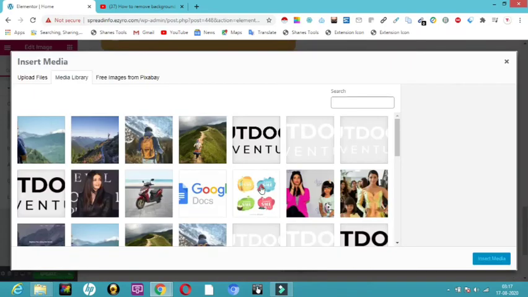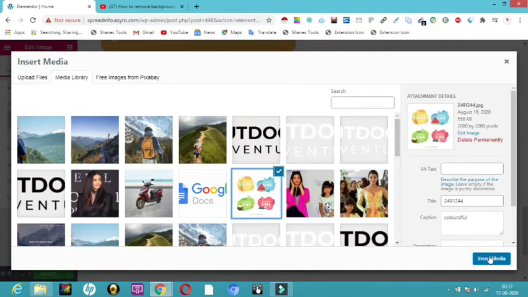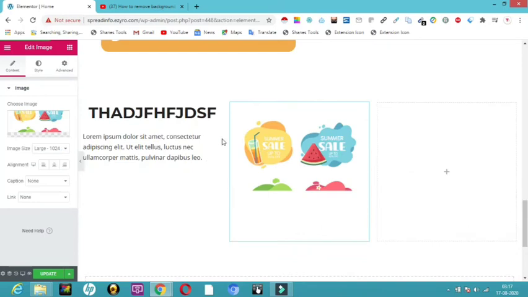Choose image. I'm going to choose this image. So it has got selected. Now I'm going to click on insert media. Now you can see the image is here.